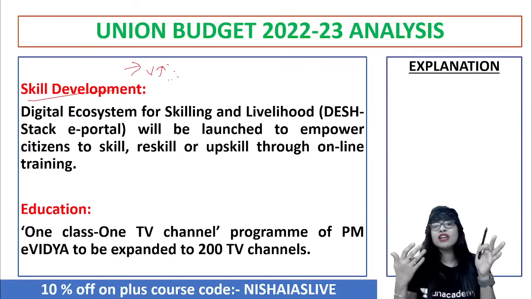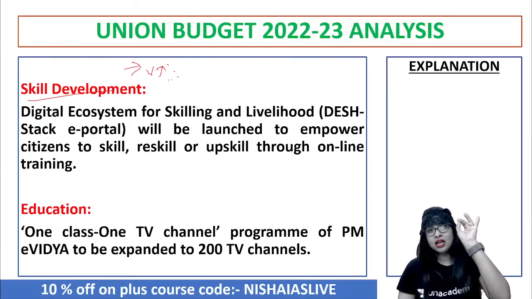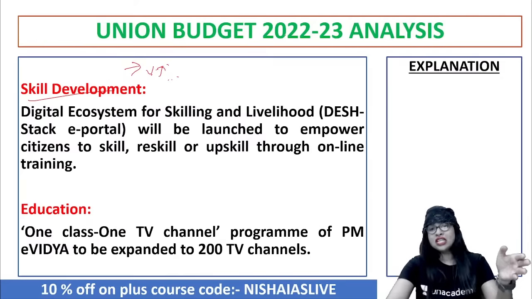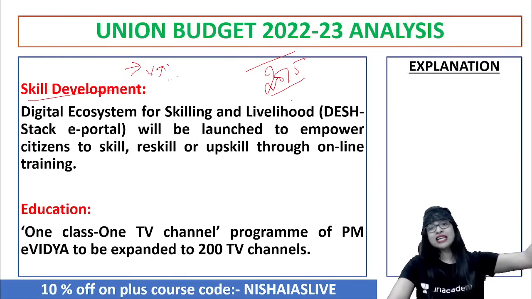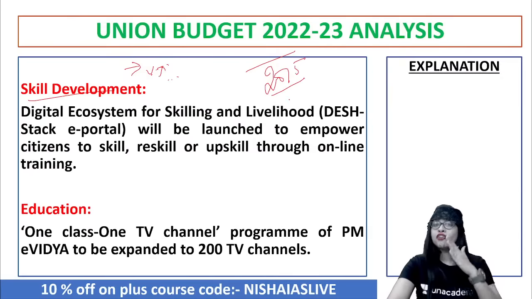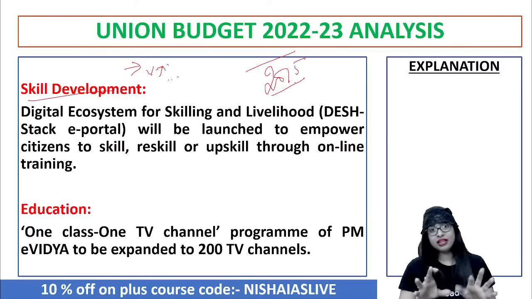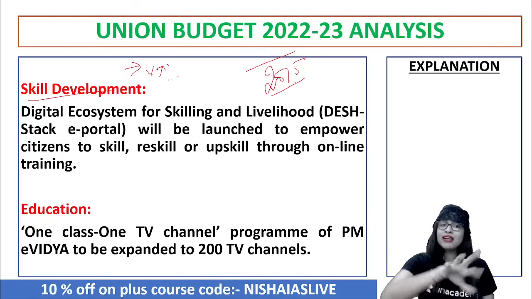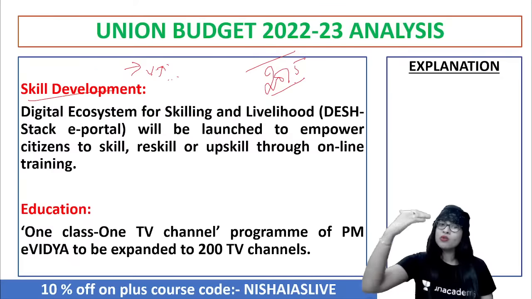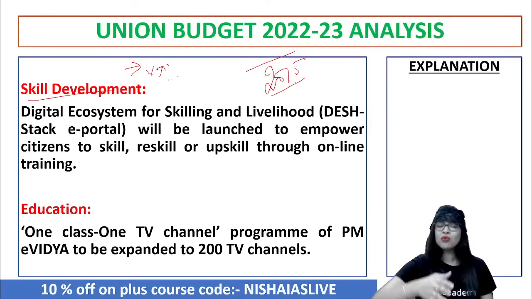Why should the government launch a digital or online portal for skill development? Because they want to empower citizens to skill, reskill or upskill. The National Skill Development Corporation of India, put forward in 2015 by the government, was also for skilling, upskilling and reskilling people. In India, the majority of people live in rural areas, and rural youngsters are either unskilled or semi-skilled. Skilling is for the unskilled, reskilling is for the semi-skilled, and upskilling is for the highly skilled, to improve their efficiency four or five times higher than now.